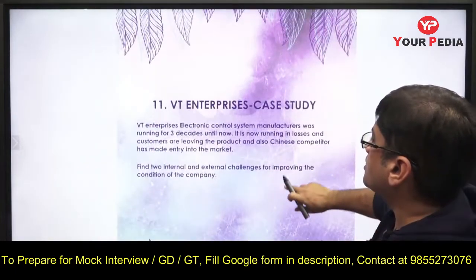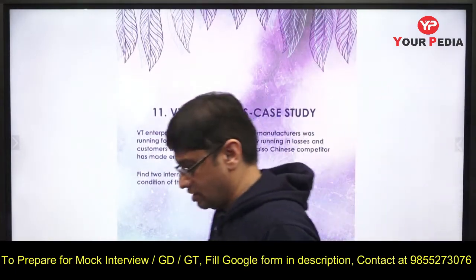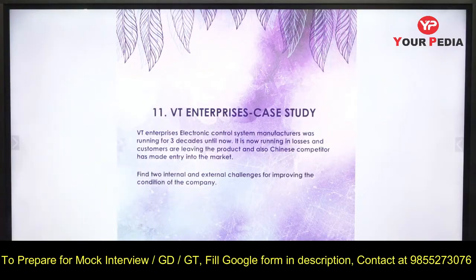So let's hit the last thing now, VT Enterprise case study. What is this VT Enterprise case study? This is some kind of company manufacturer running for the 3 decades now. Now it is running in losses and customers are leaving and Chinese competition is also coming into the market. So tell 2 internal and 2 external challenges for improving the condition of the company.